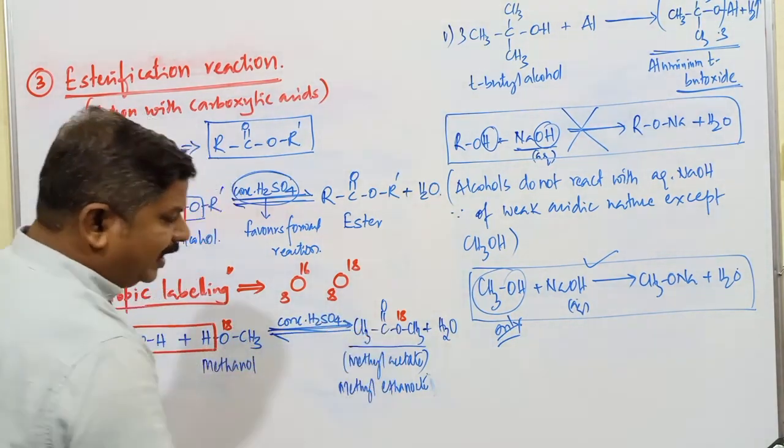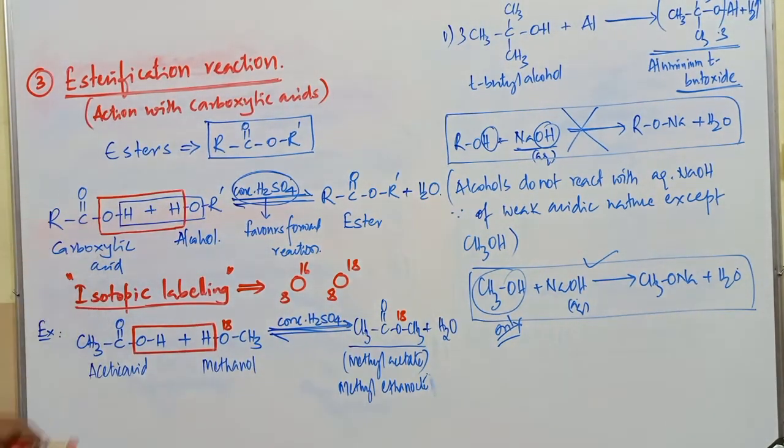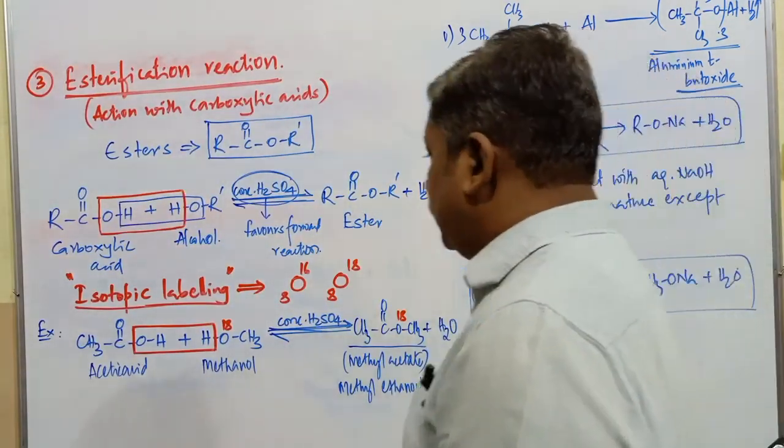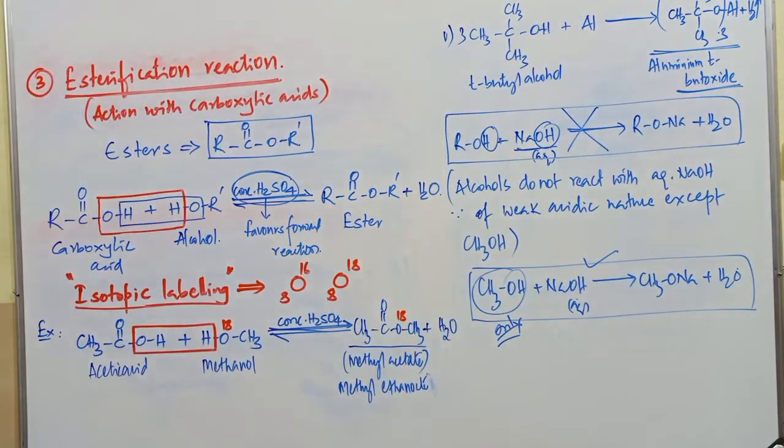This is applicable in the formation of an ester. This reaction is nothing but an esterification reaction. Just to copy this one, I'll explain the mechanism.